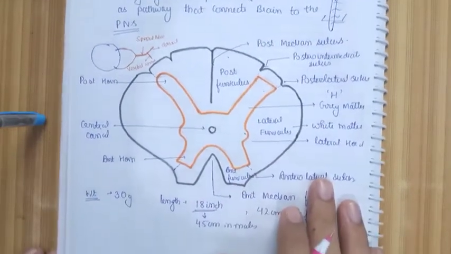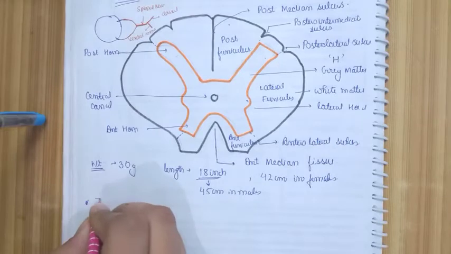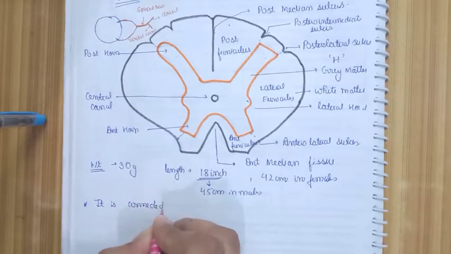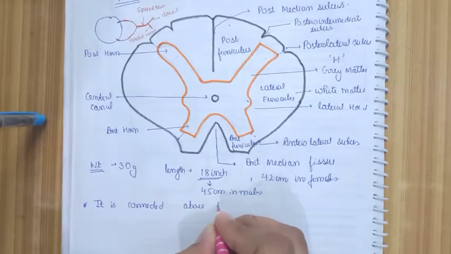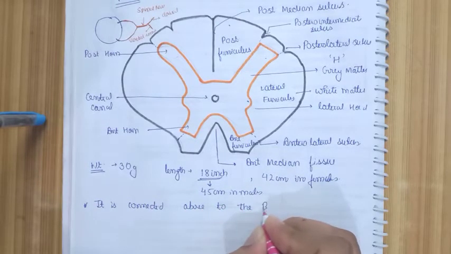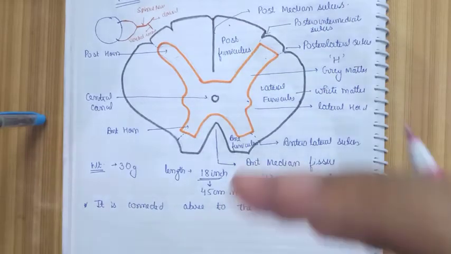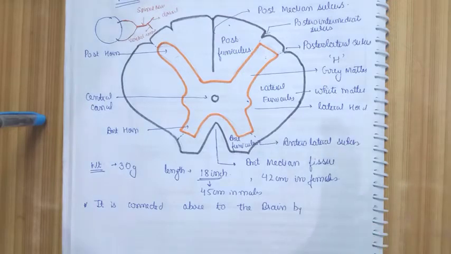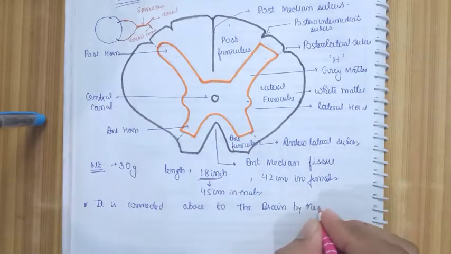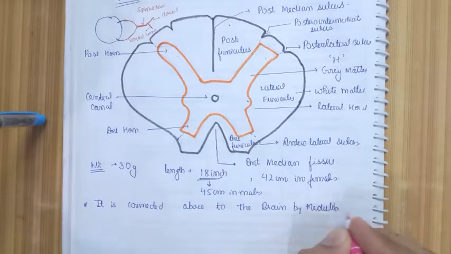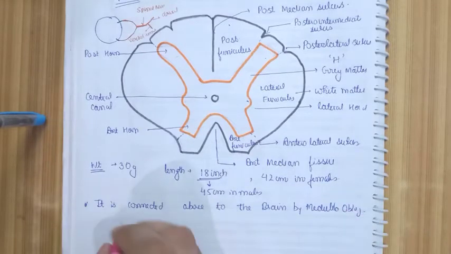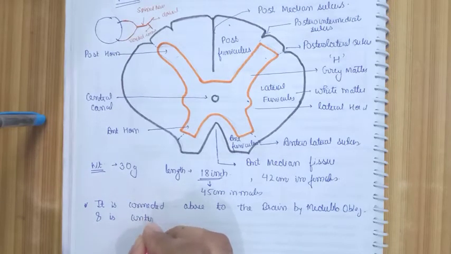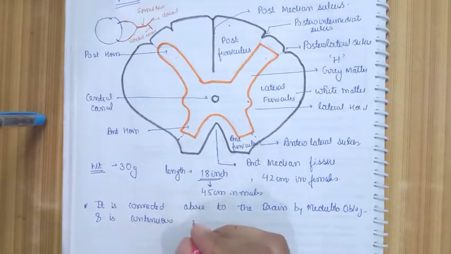The spinal cord is connected above to the brain, or the other part of the central nervous system. It is continuous to the brain by the medulla oblongata, and it's continuous below as the conus medullaris.